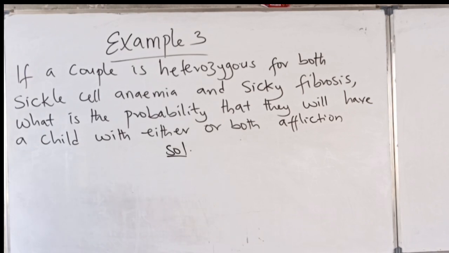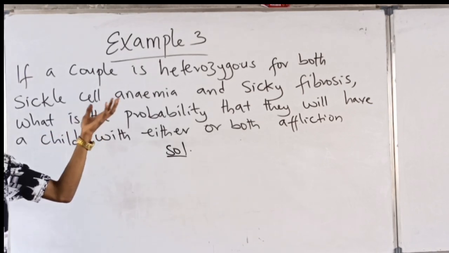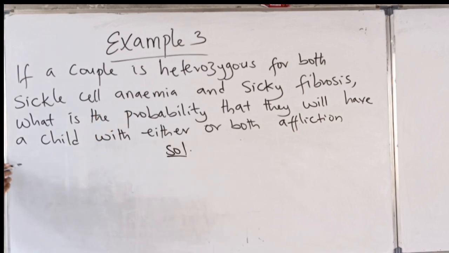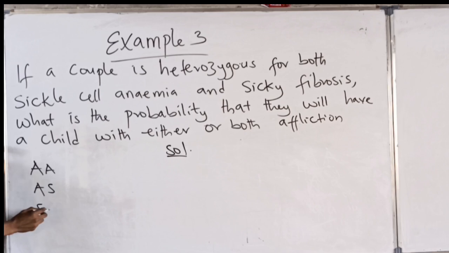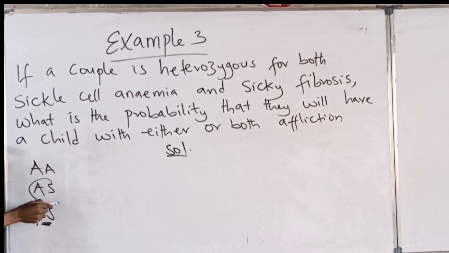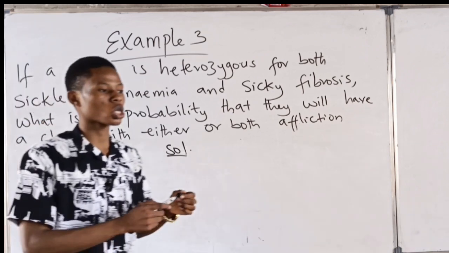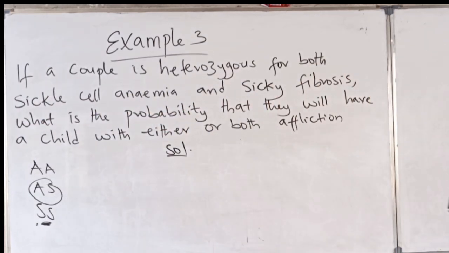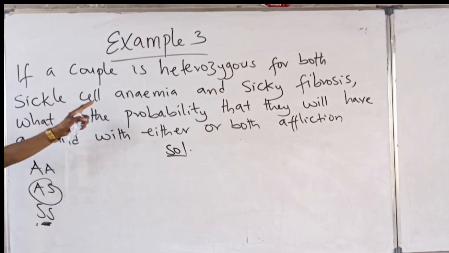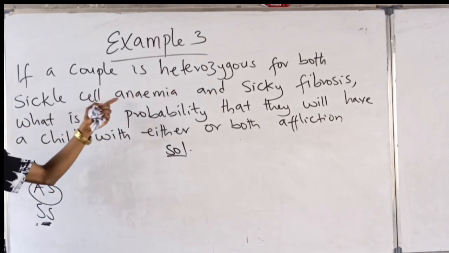Now, let's look at it. They say the couple are both heterozygous for sickle cell anemia, right? And remember, in blood grouping, AA, AS, SS, which one is sickle here? SS. Is this heterozygous? No. This is homozygous, right? So AS is the heterozygous. So both couples are AS, heterozygous for sickle cell anemia.